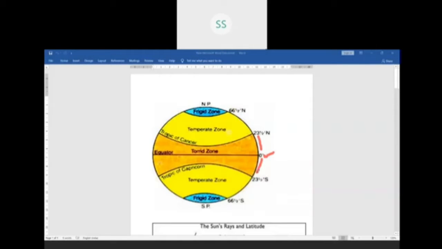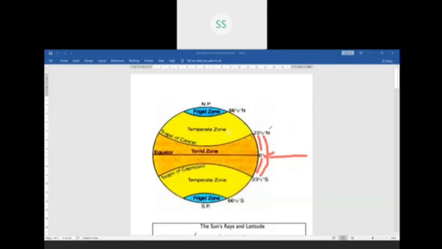Now why is it very hot? Because here the rays of the sun fall vertical. Vertical means they fall directly onto the equator. So this zone receives the highest amount of temperature. So it is called torrid zone, between 23.5 degrees north and 23.5 degrees south, as the sun rays are falling vertically on this zone.